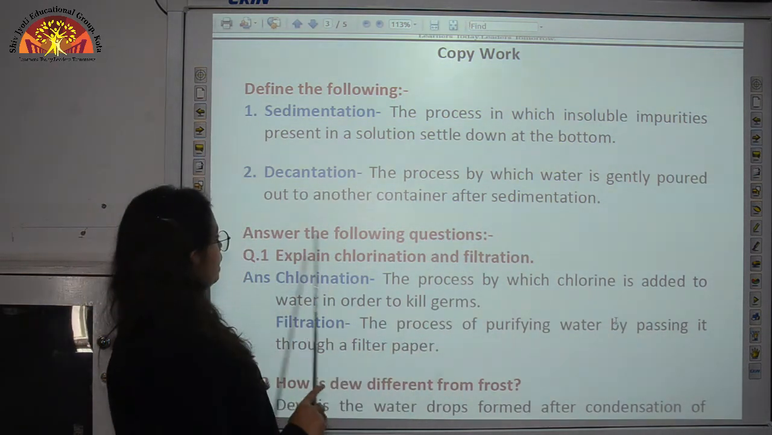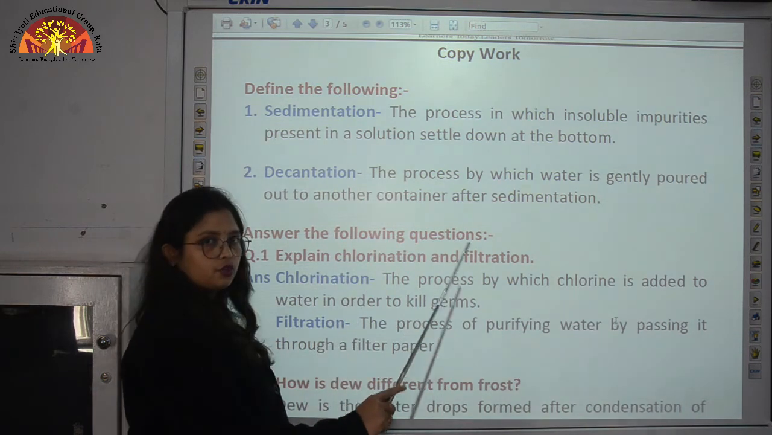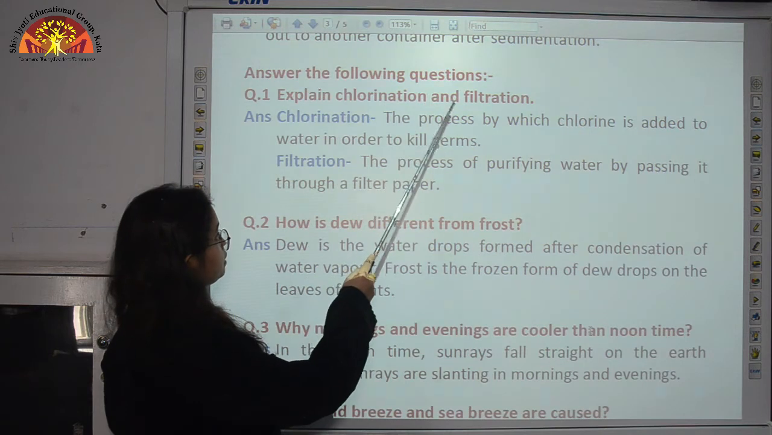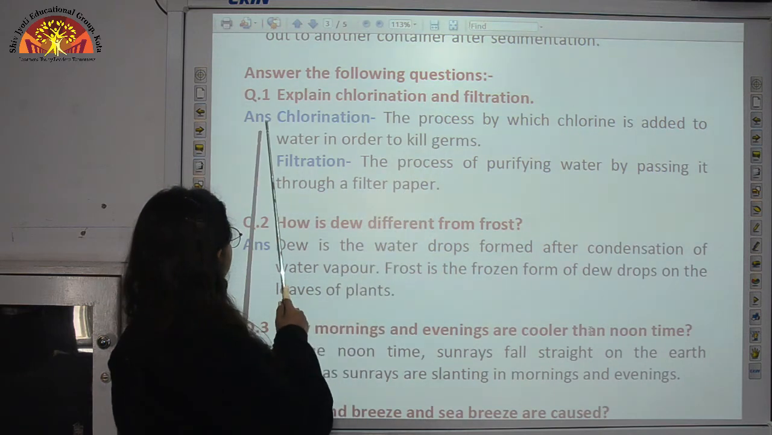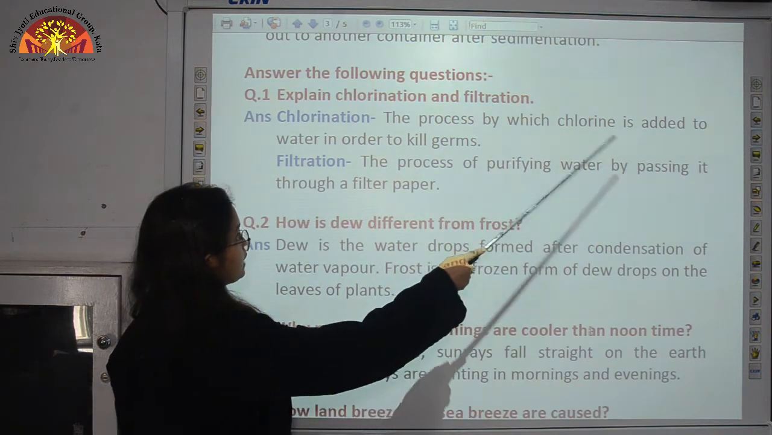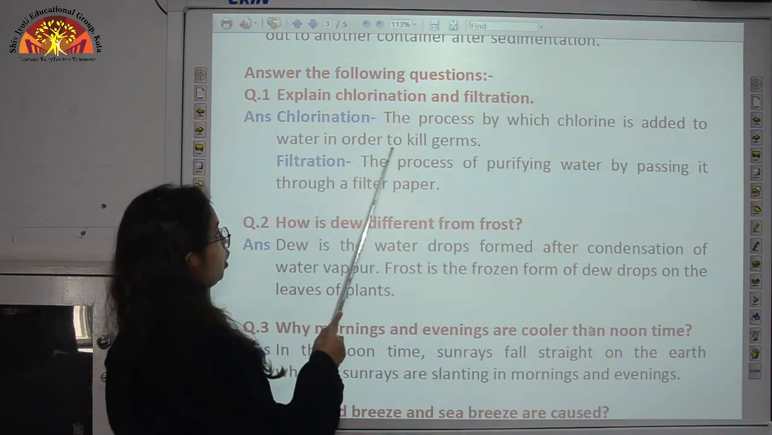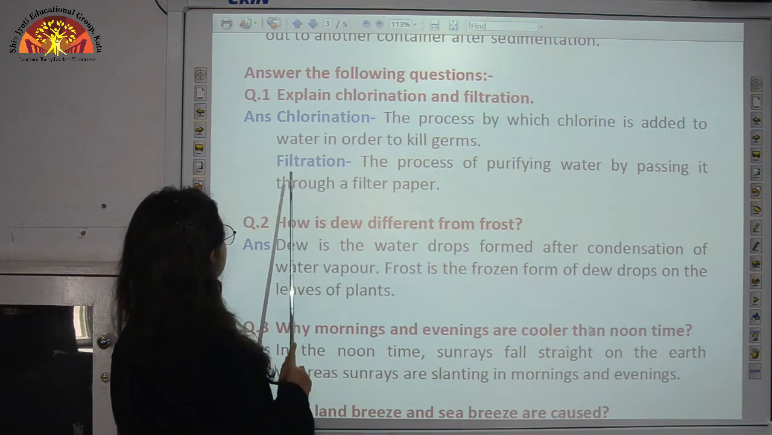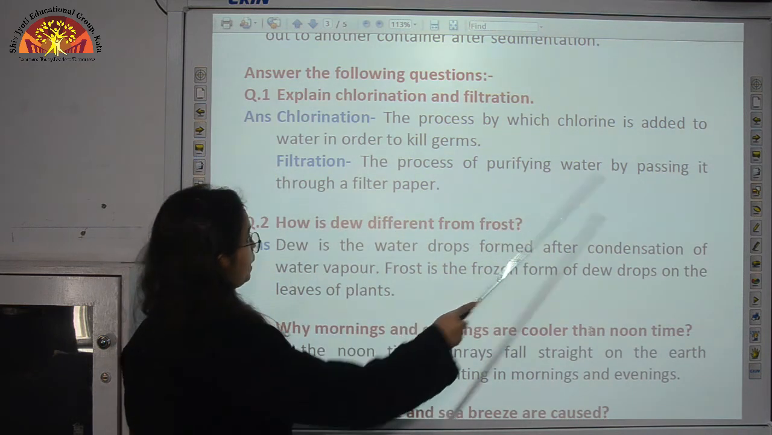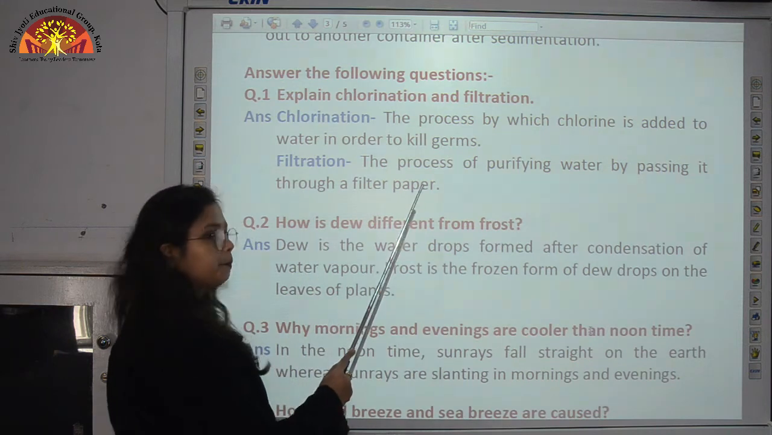Now we come to answer the following questions. So question number 1 is explain chlorination and filtration. Answer to this is chlorination, the process by which chlorine is added to water in order to kill germs. Second, filtration, the process of purifying water by passing it through a filter paper.